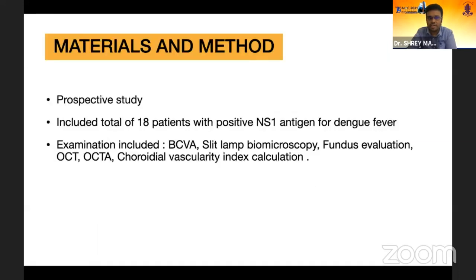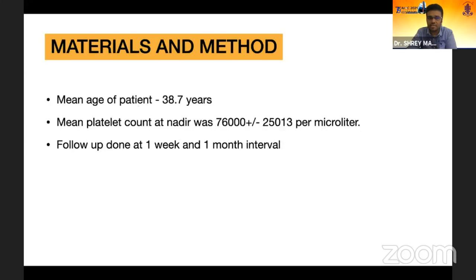In our study, which was a prospective study, we included 18 patients who were positive for NS1 antigen for dengue fever, diagnosed by a physician elsewhere. The examination included best corrected visual acuity at presentation, slit lamp biomicroscopy, fundus evaluation, OCT and OCTA, and the choroidal vascularity index calculation. The mean age of the patients was around 38.7 years.